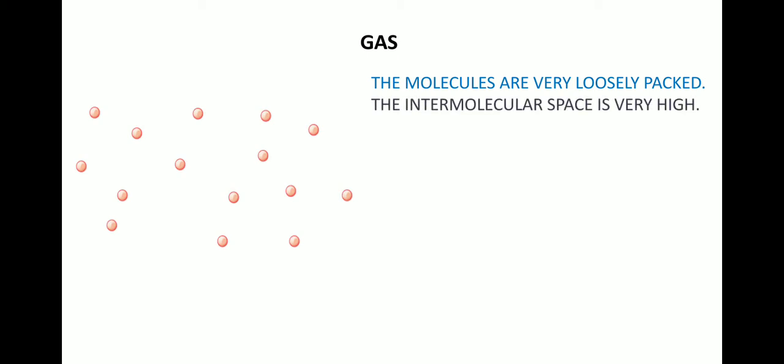This is the molecular structure of gas, where we can see that the molecules are very loosely packed compared to solids and liquids. And in between we can see a lot of free space, and this free space is called the intermolecular space. So the intermolecular space in case of gas is very high.